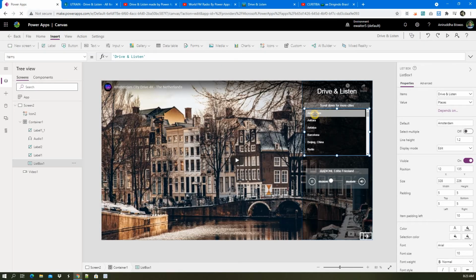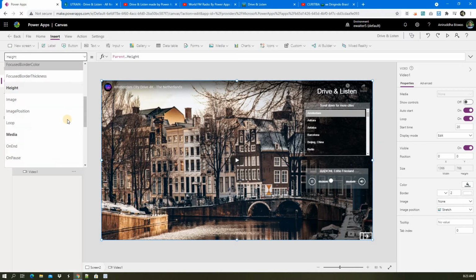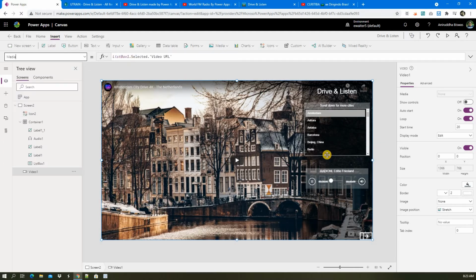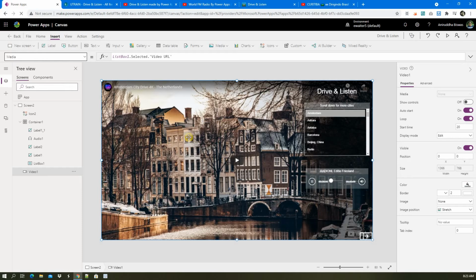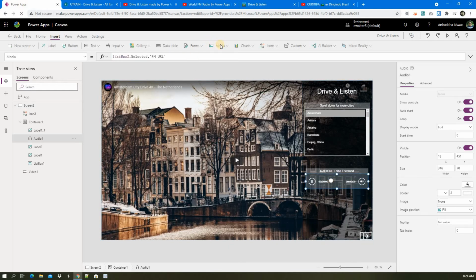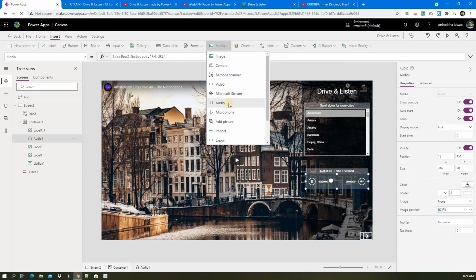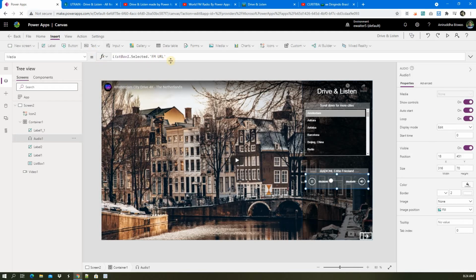Now whenever I select one of the countries, in the media control I use the list box's Selected.VideoURL, where VideoURL is the column name. Whatever URL it is, it appears here, and the same for the audio controller. There is a media control and an audio control, and you can put the URL in the same way.